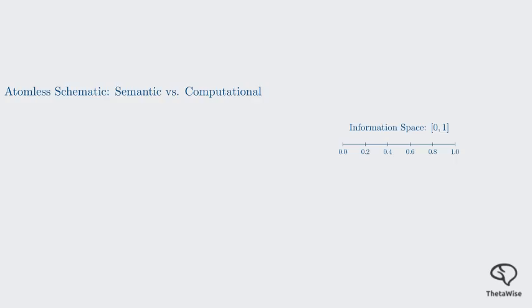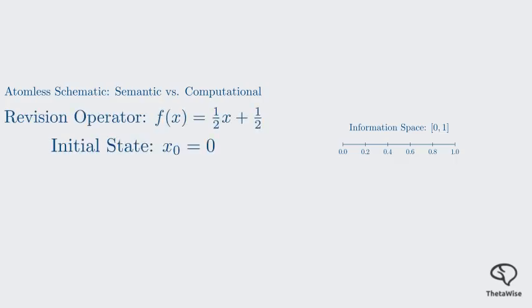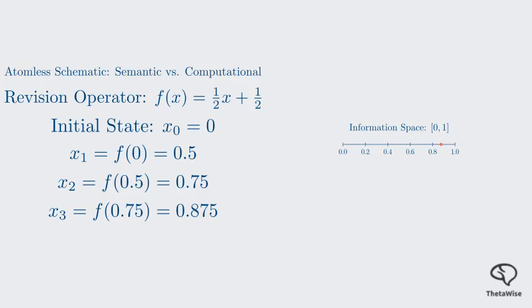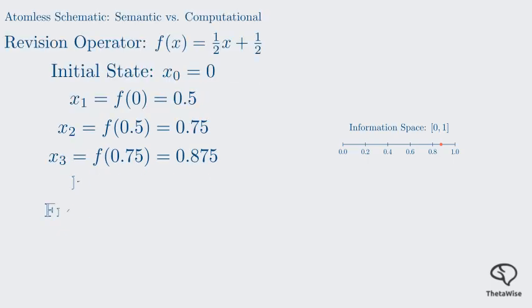Imagine a revision operator f that operates on a density function over this interval. Consider the operator f of x equals 1/2 x plus 1/2. We begin at an initial state x sub 0 equals 0. If we start at 0 and repeatedly apply f, we get a sequence: 1/2, 3/4, 7/8, and so on. Mathematically, the fixed point is exactly 1.